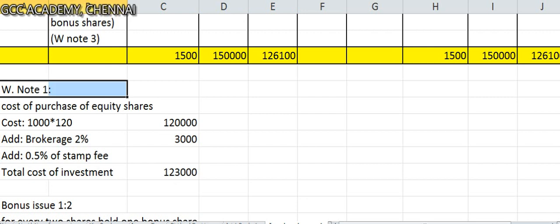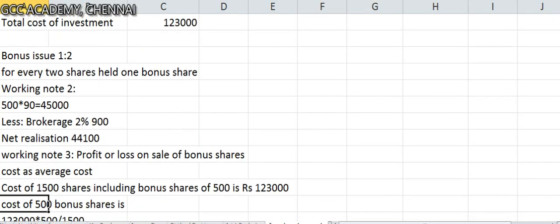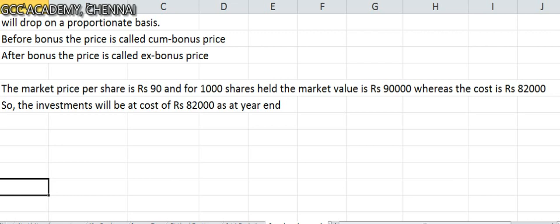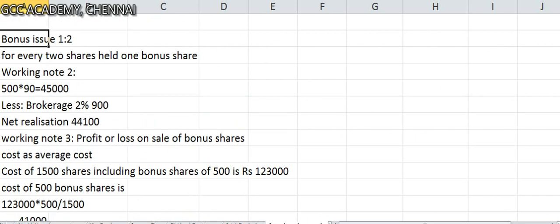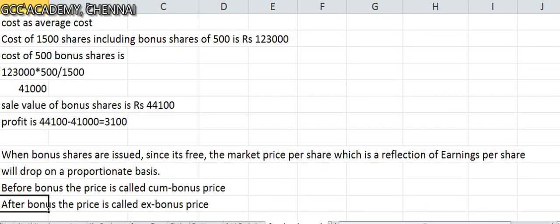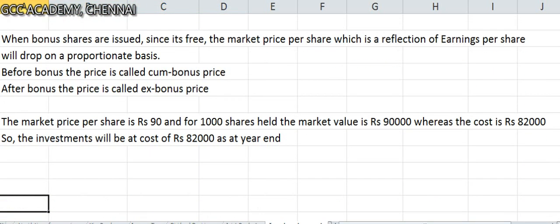Working note number 1, working note number 2, and working note number 3. So we have got three working notes here. Working note number 2, and I also gave you another working note, profit or loss on sale of bonus shares, working note number 3. Clear? Good. Let's move on to the next problem, and the next problem we'll try to do in equity shares.